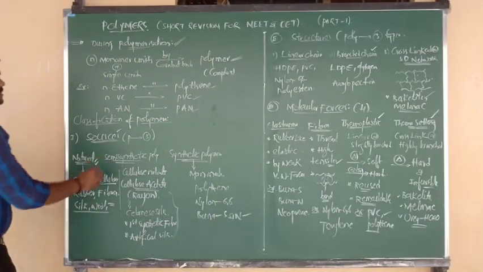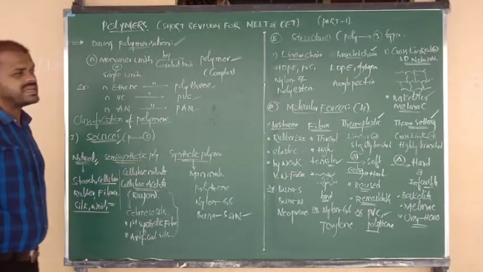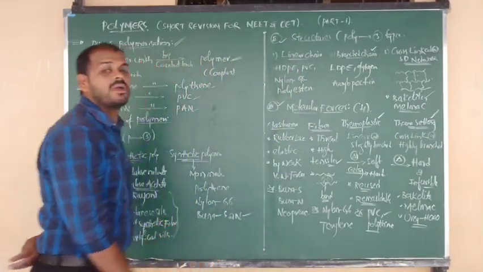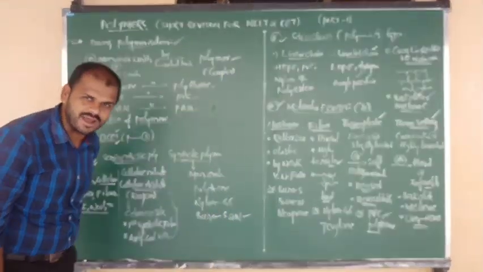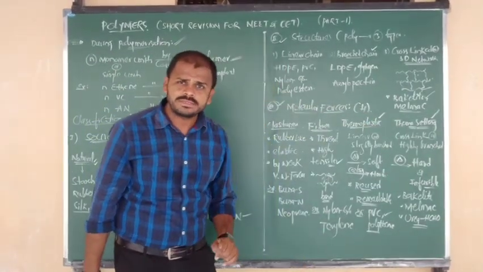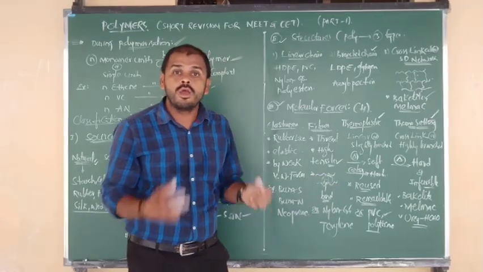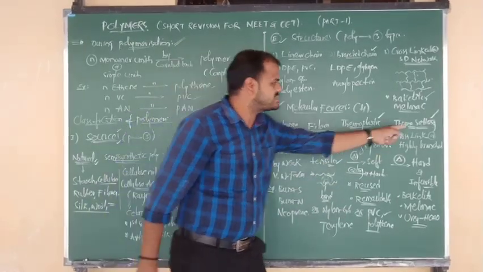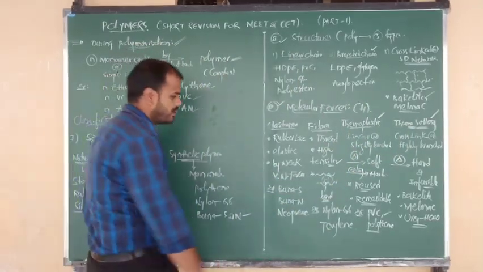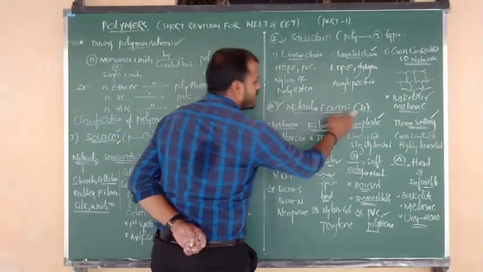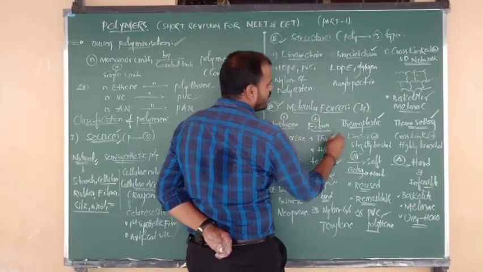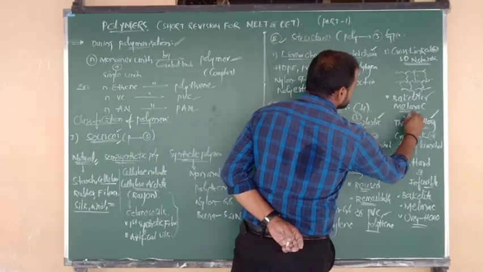Good. Type 1 is classification on the basis of sources, type 2 on the basis of structures, and type 3 on the basis of what, beta? Molecular forces. On the basis of molecular forces, polymers are of 4 types. Which polymer has more intermolecular force? Thermosetting, due to more cross-links and highly branched nature. So what is the order of molecular forces? Suppose this is 1 and this is 2, thermoplastics are 3 and thermosettings are 4.